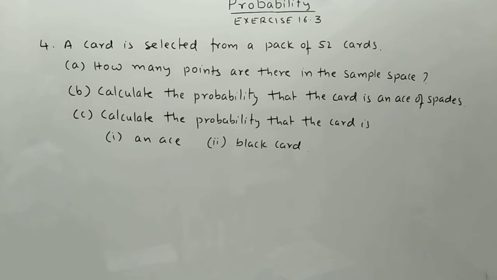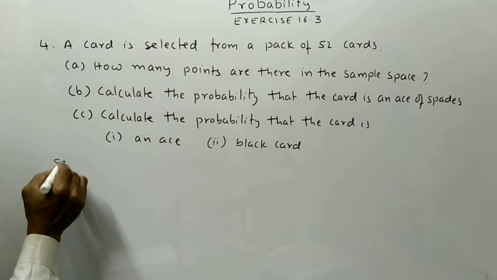Fourth question. A card is selected from a pack of 52 cards. A. How many points are there in the sample space? B. Calculate the probability that the card is an ace of spades. C. Calculate the probability that the card is number 1 an ace, second one is black card. Solution.